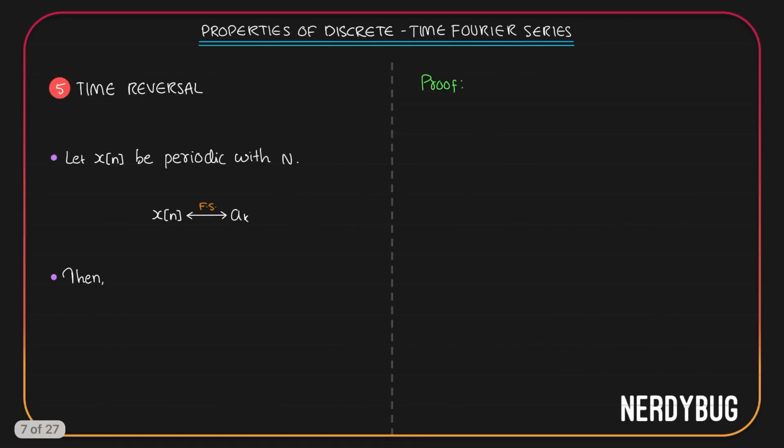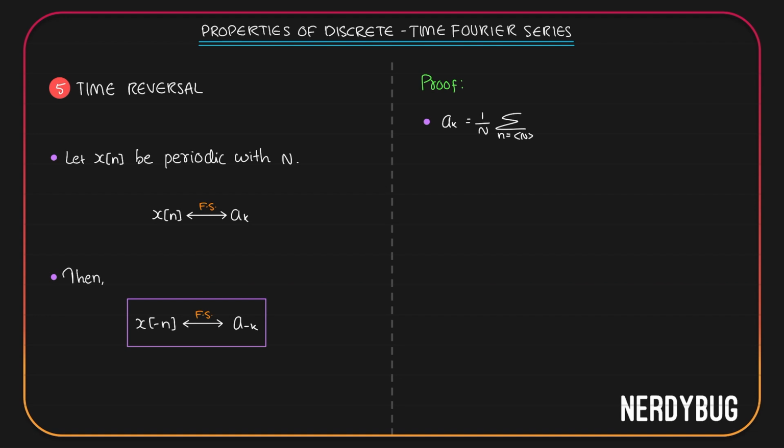Let's go to the next property, time reversal. Assume we have a signal x of n and it is periodic with a period n. Fourier series coefficients of x of n is denoted as ak. Then according to this property, Fourier series coefficients of x of minus n is going to be a minus k. Let us try to prove this. We know ak is given by 1 by n summation, where n can take any n consecutive integer values, x of n e raised to minus jk 2 pi by n.